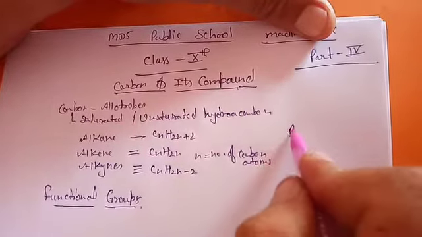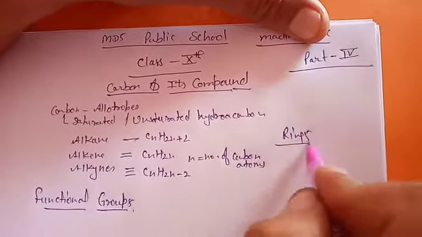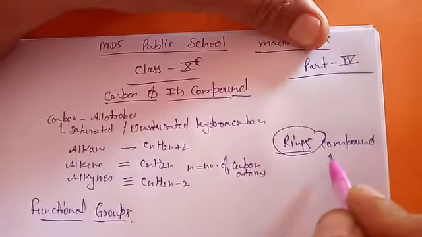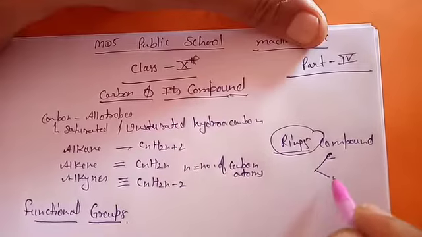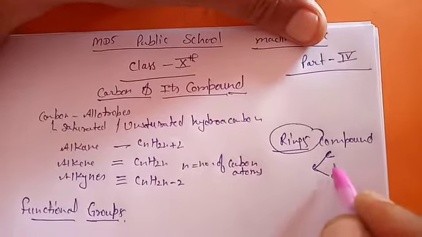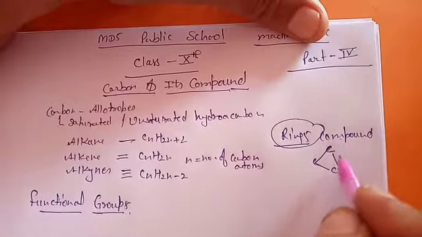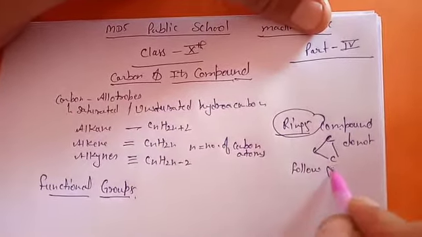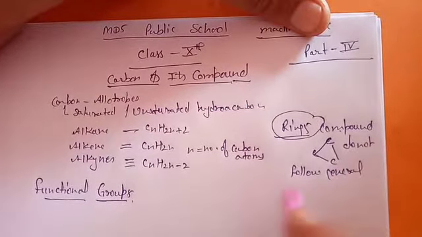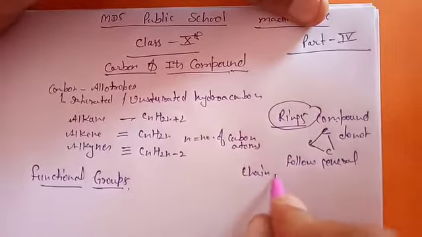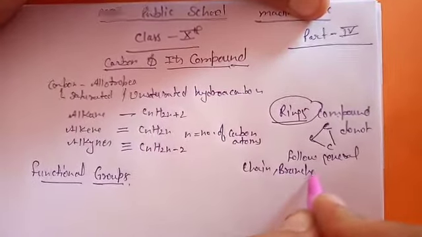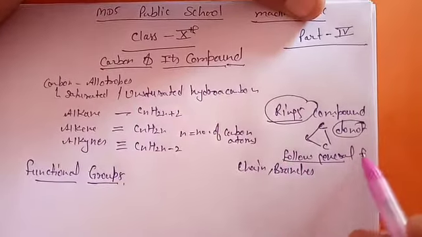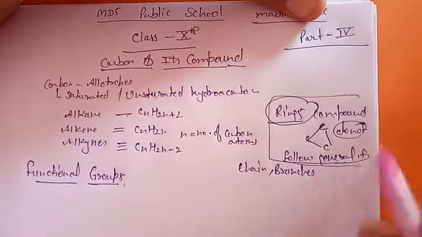But keep in mind that ring compounds, where carbons are joined forming a ring, do not follow the general formula. Only chains and branches follow the formula. Keep that in mind.